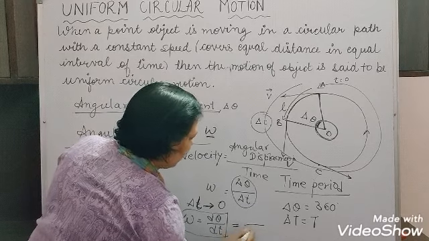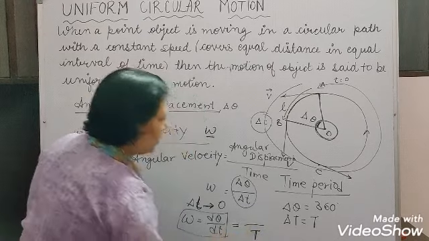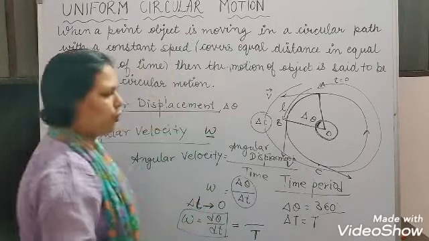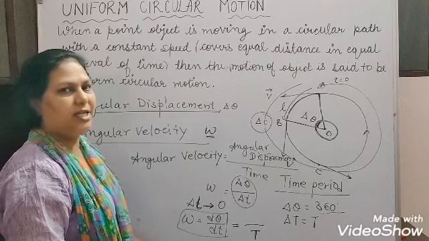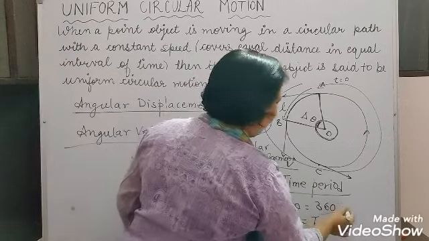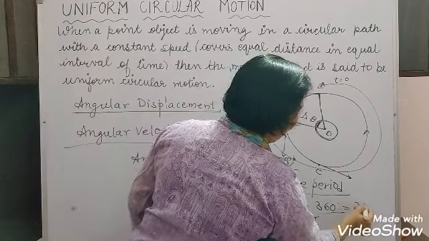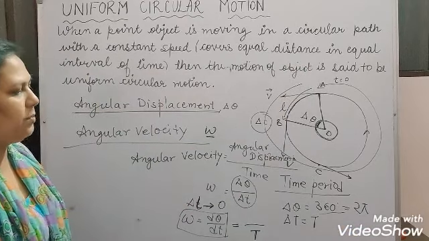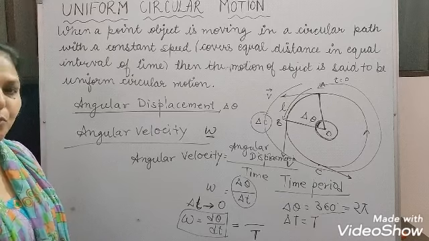What angle is subtended here? As I already mentioned to you, the theta we are measuring in radian. So instead of 360 we will write 2 pi, because 360 degree is equal to 2 pi radian.